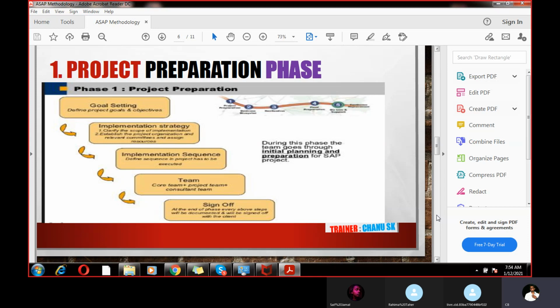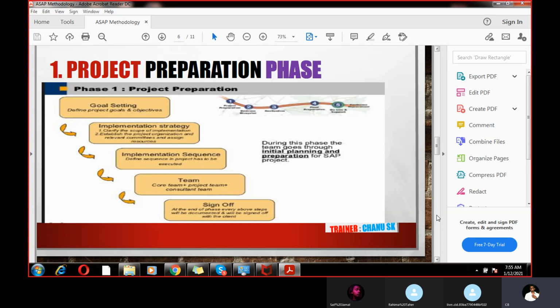So in the project preparation phase, just like goal setting: what is the client requirement, what is the client objective, how we can reach the expectations of the client. So goals should be made for each team, for the SD team, for the MM team, for the PP team, like that. And the implementation strategy is the sequence, right? Whatever things we are doing, it is just like a sequence. That is the reason we are following the ASAP methodology.